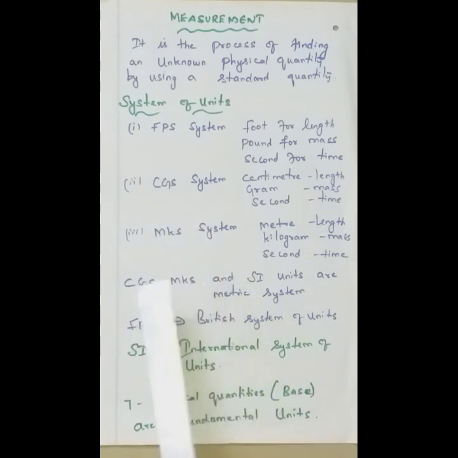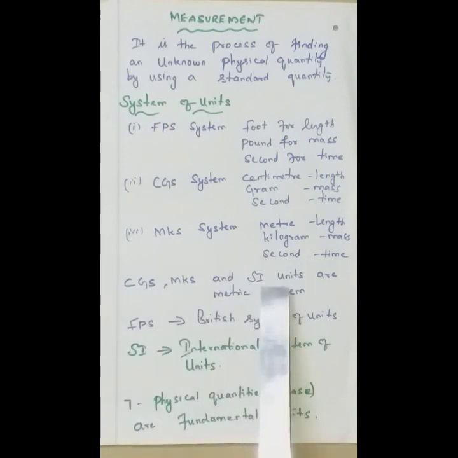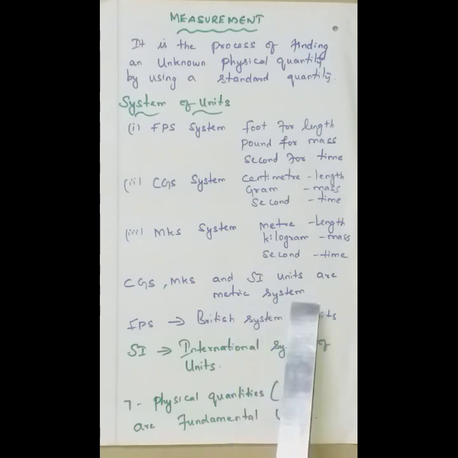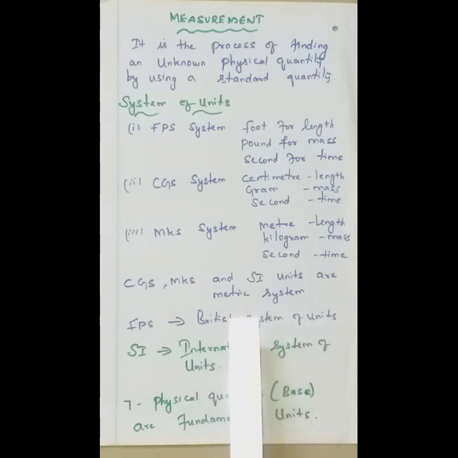Among these three, the CGS and the MKS and also the SI units, SI means International System of Units, these are called metric systems, that is for measurement purposes. But FPS is followed in Britain, so it is called the British System of Units. So there are totally 4, including these 3. SI unit is also there, that is International System of Units.